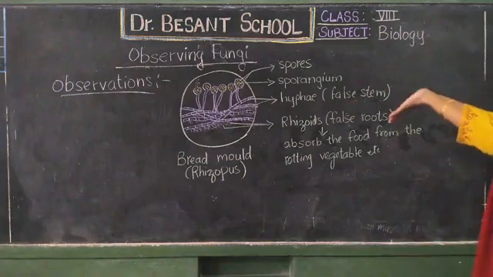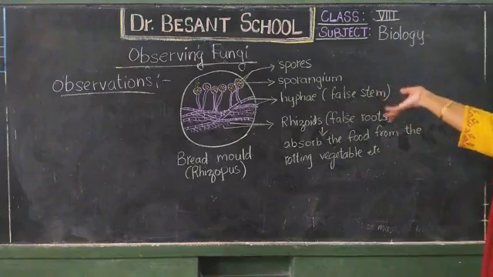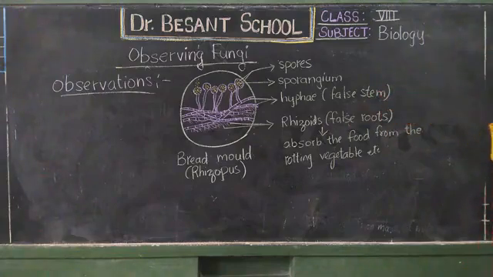And can you say that this bread mold is useful? Is it useful? No. It causes diseases in us. It spoils the food. If at all we consume that, food poisoning would occur. You will have continuous vomitings, loose motions and all.